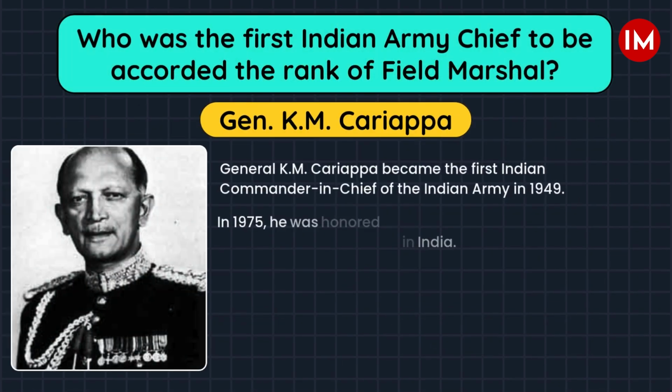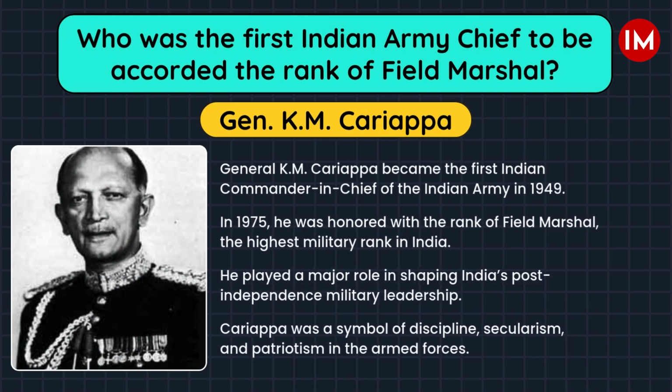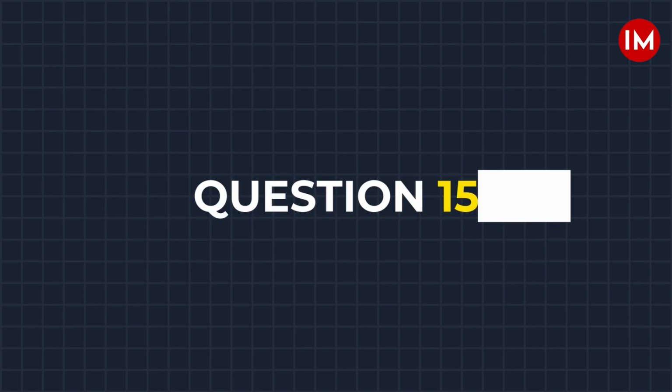General K.M. Cariappa became the first Indian commander-in-chief of the Indian Army in 1949. In 1975, he was honored with the rank of Field Marshal, the highest military rank in India. He played a major role in shaping India's post-independence military leadership. Cariappa was a symbol of discipline, secularism, and patriotism in the armed forces.